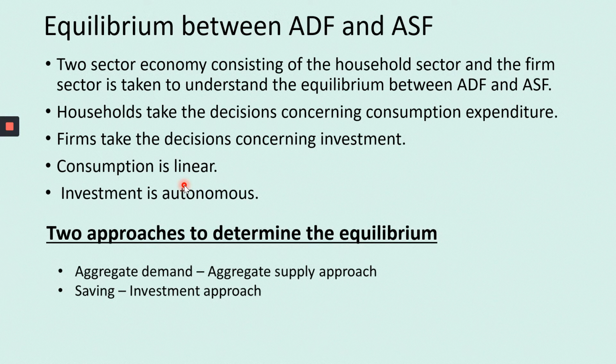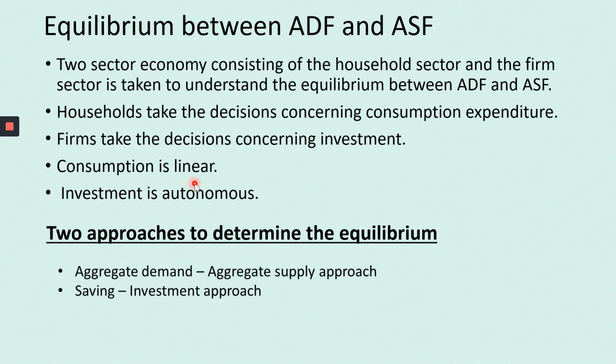If the consumption function is linear, the marginal propensity to consume will be constant, but the average propensity to consume varies. We will be learning about the marginal propensity to consume and the average propensity to consume in the next chapter. But before that, while taking this itself, I just want to give a brief introduction about this.